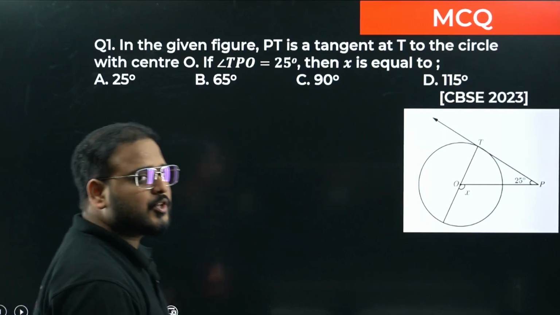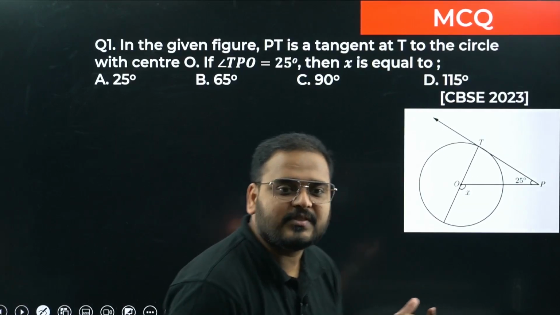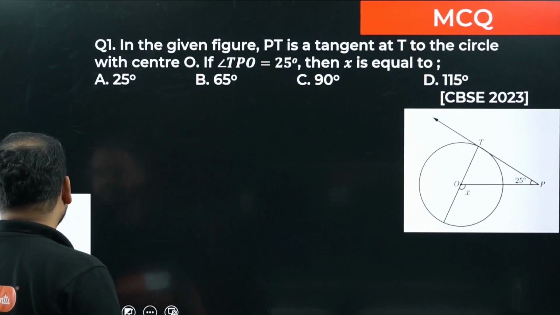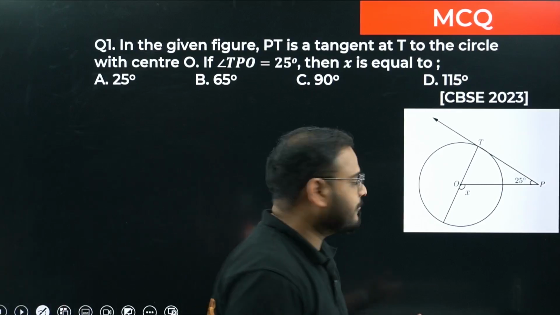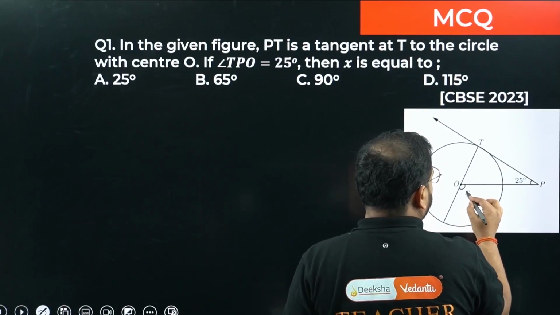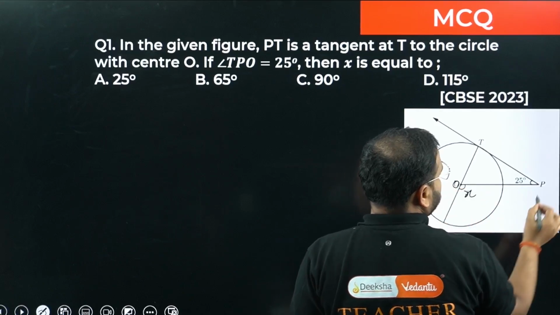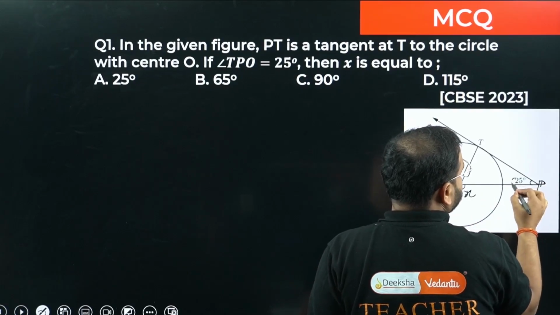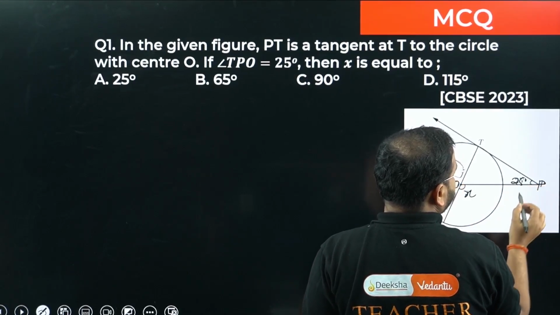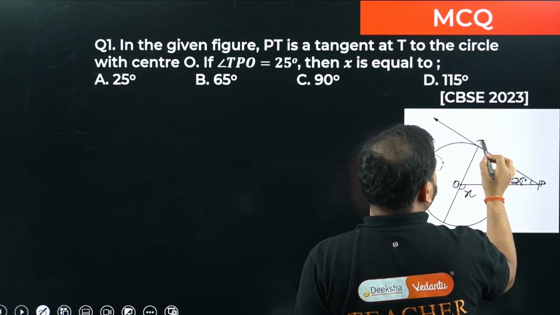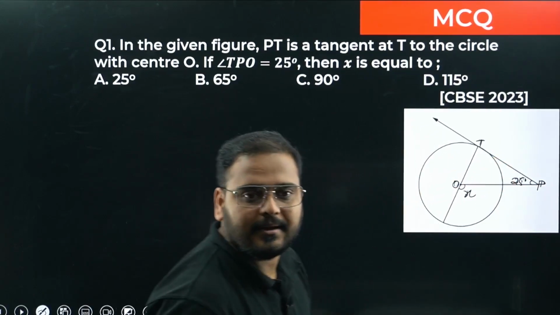So have a look. MCQ number 1 is coming for you. I hope the figure is visible to you. If not, I'll highlight these values, these numbers again for you. This is given as X. This is O, sir. The center is O. This is P. This is 25 degrees. This is what, sir? T. Now it's clear?